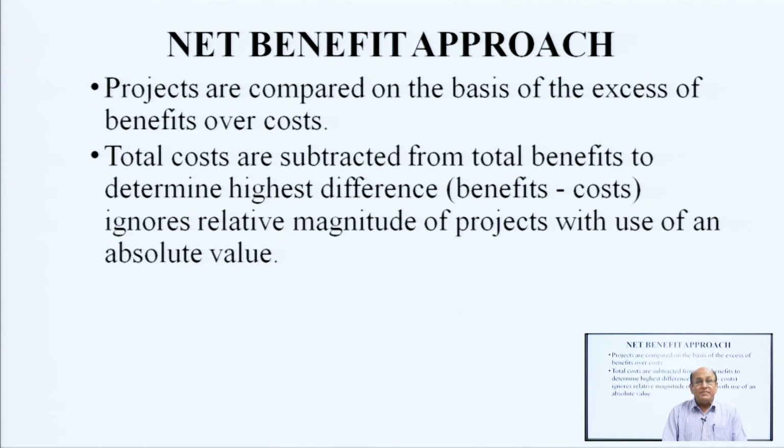Then the next is the net benefit approach. The projects are compared on the basis of the excess of benefit over cost. The total cost is subtracted from the total benefit to determine the highest difference, ignoring relative magnitude of projects with use of an absolute value.